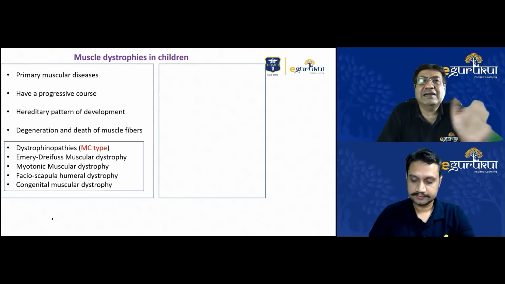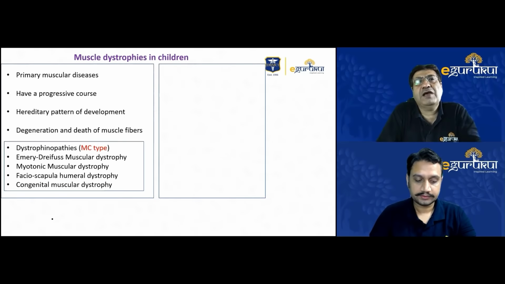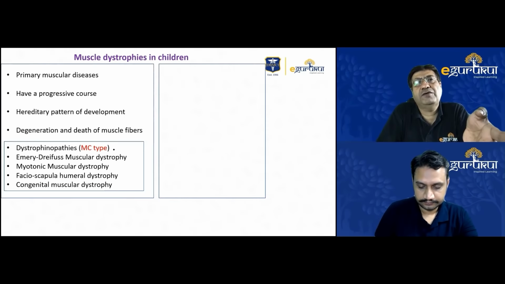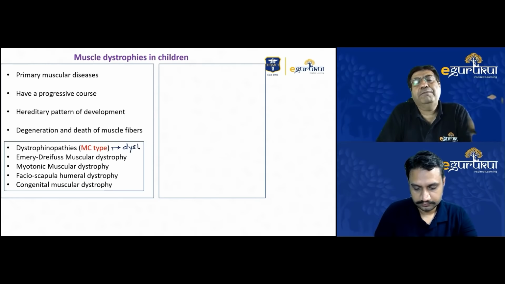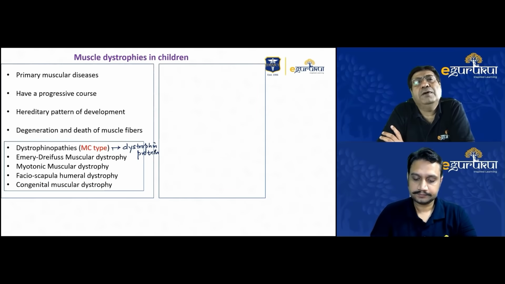And most of these, at some point of time, will be associated with degeneration and the death of the muscle fibers. So these muscle fibers will degenerate and be replaced by fatty tissue, and that will be the primary finding seen when muscle biopsies are done in these patients. Some of the common types of muscle dystrophies are dystrophinopathies. Now, what are dystrophinopathies? Dystrophinopathies are those types of muscle dystrophies which involve abnormality in the dystrophin protein. And DMD and Becker's dystrophy are the classical examples of dystrophinopathies. In fact, they are the commonest type of primary muscle dystrophies that are seen in children.